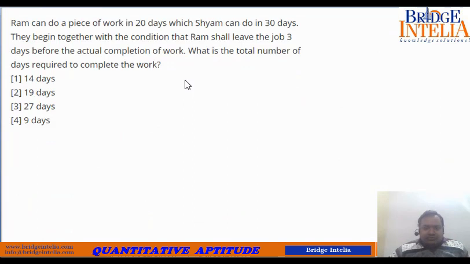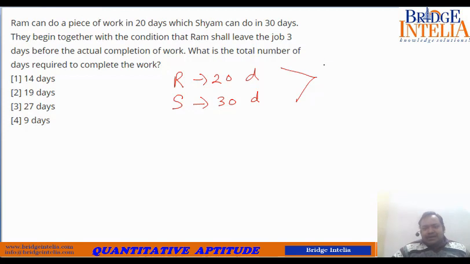Now let's see what is being conveyed in this question. Ram can do a piece of work in 20 days while Shyam can do it in 30 days. Two people only, R for Ram, S for Shyam. Ram takes 20 days, Shyam takes 30 days. What work, we don't know, so we assign a mathematical value by taking the LCM.